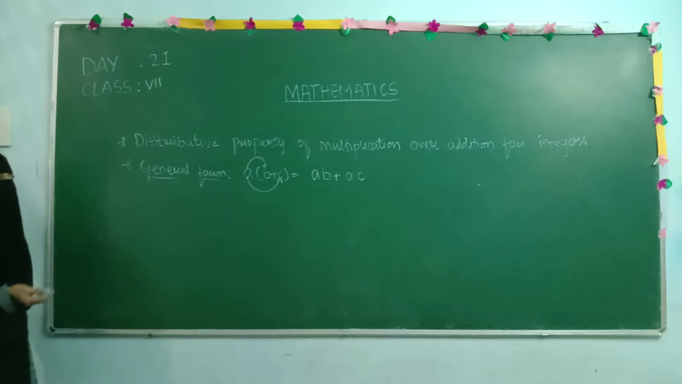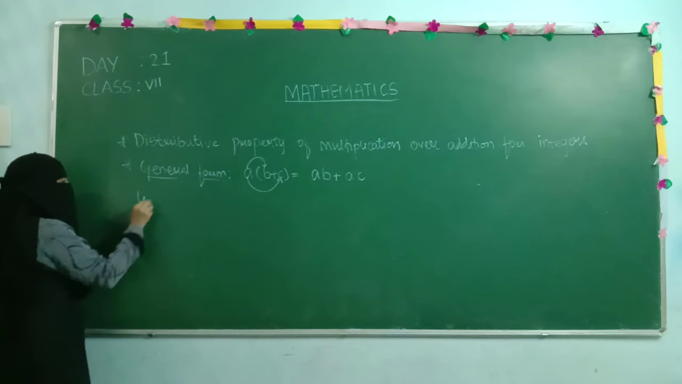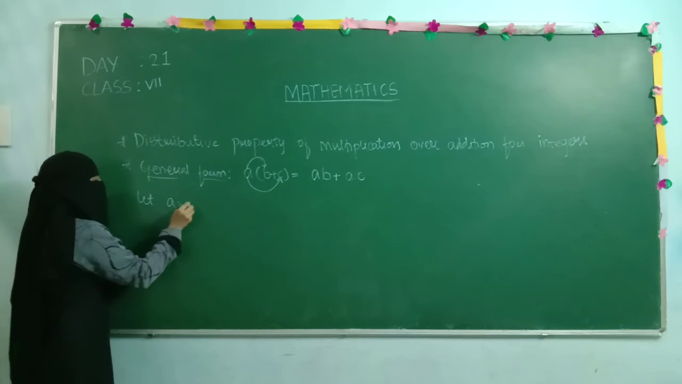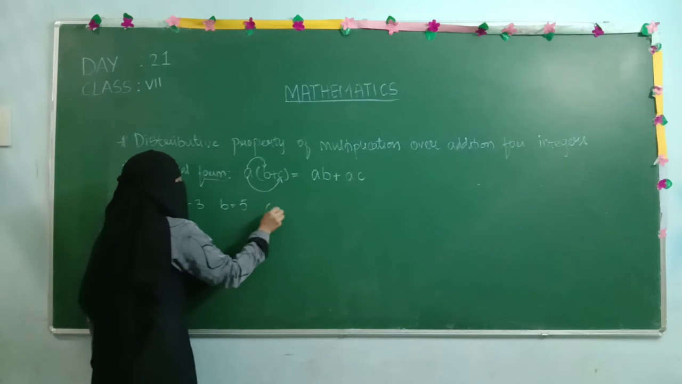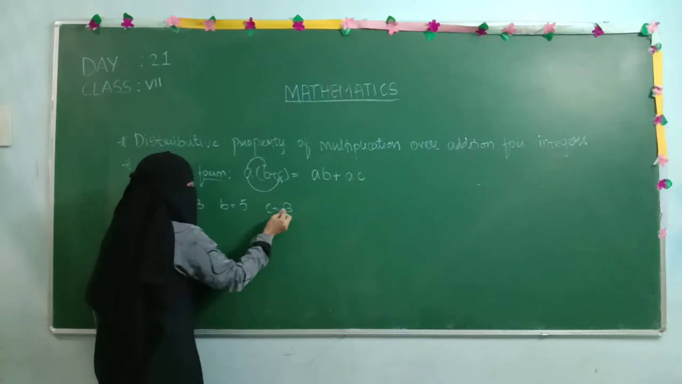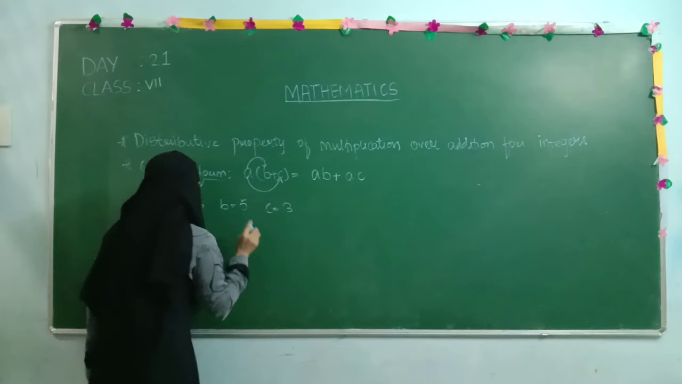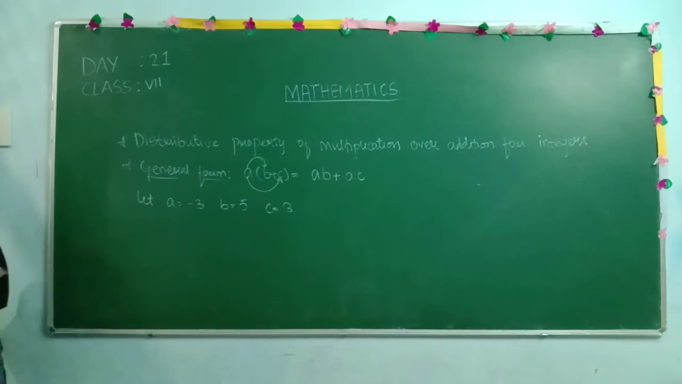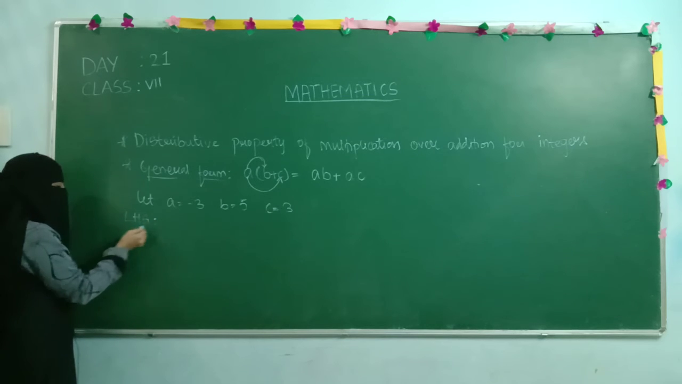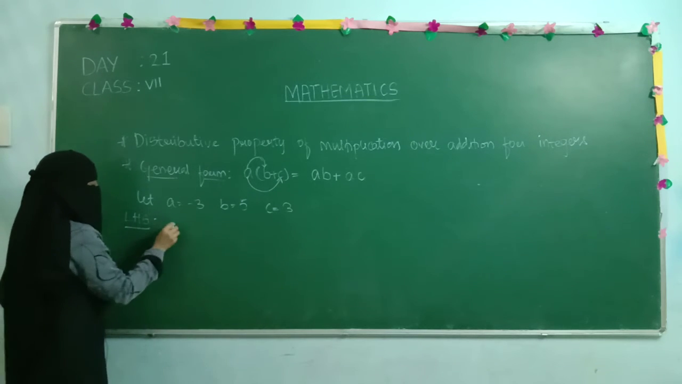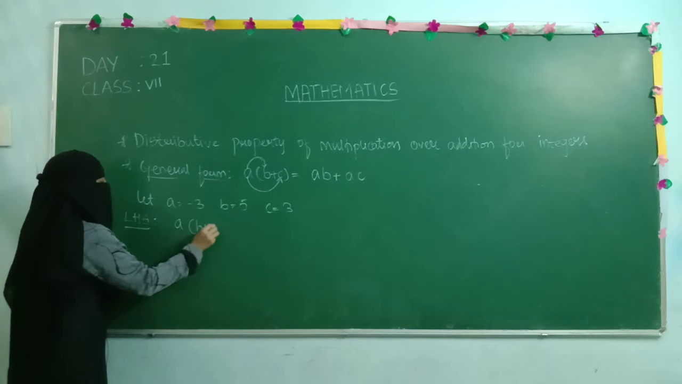For verifying whether they are equal or not, we need to take integers. So let's start with A equals minus 3, B equals 5, C equals 3. So three different numbers I have chosen here. One is negative, the other two are positive numbers. You can choose any numbers from the set of integers. So first we need to simplify the LHS part, the left hand side, and the condition is A of (B plus C).